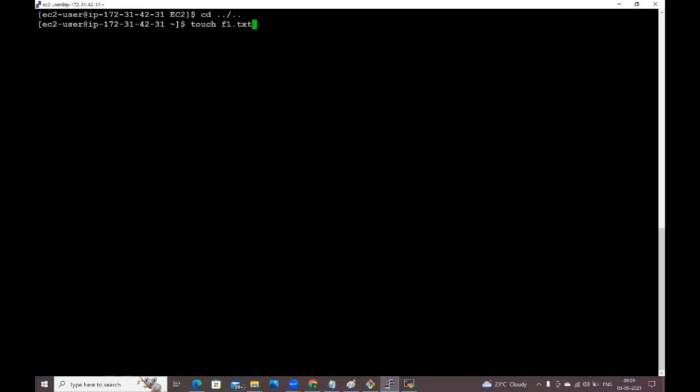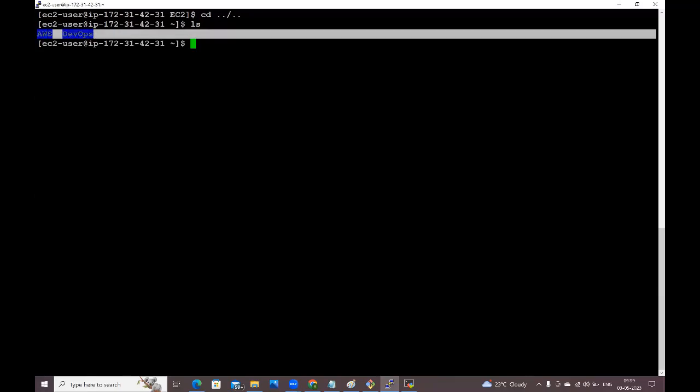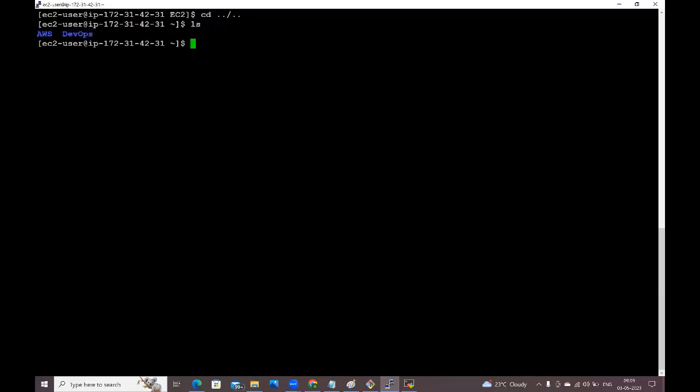touch f1.txt. Before running this command, let me check what we have here. We have 2 directory files available. Very good. Now let me create the text file by using the touch command: touch f1.txt. Enter. Now check it with ls. Here we have 2 directory files and 1 text file available.